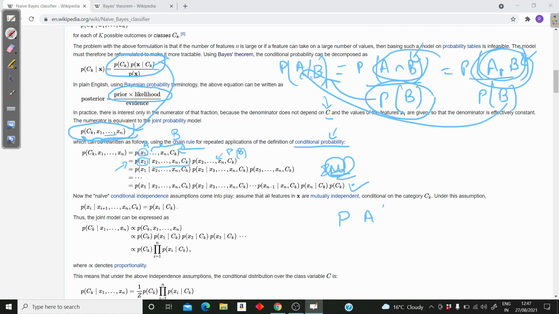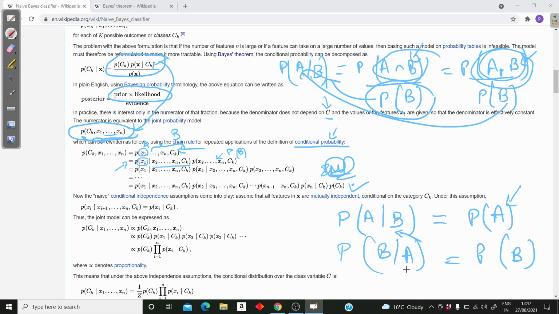Two events A and B are called independent when probability of A given that B has already occurred is just equal to probability of A. It doesn't matter whether B has occurred or not, so it will be just equal to probability of A. Or the other way around, you can write B given A is just equal to probability of B. Then I can say A and B are independent.